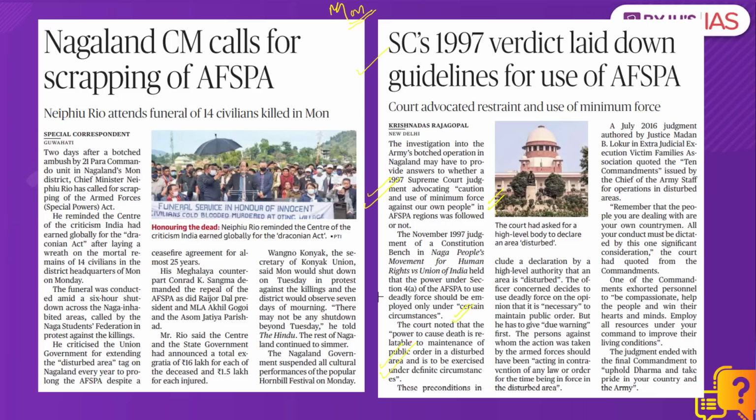AFSPA, as we just read, is a British era law which was introduced by the British to control antisocial elements in the society. The law gives a lot of powers to the administration. For example, Section 3 of the law says that the central government or the governor of the state can declare the whole or a part of state or union territory as a disturbed area.